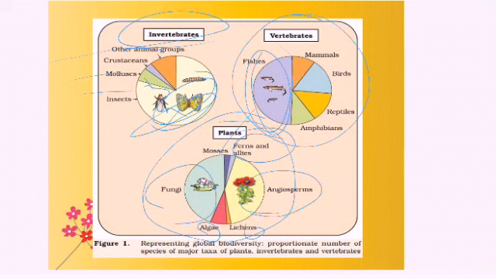So this shows how much they are distributed, that is the representation of biological diversity. The global representation of biodiversity is given in the form of a pie chart. So this is regarding invertebrates, vertebrates and plants, how they are available.